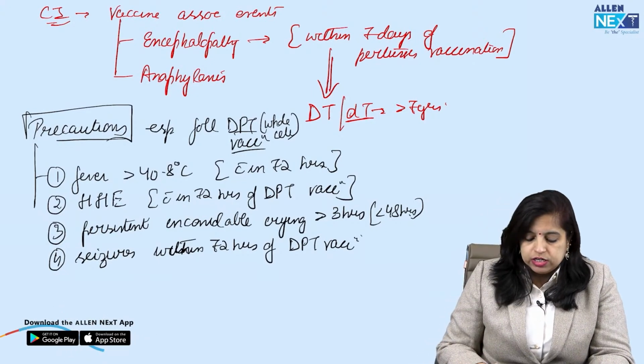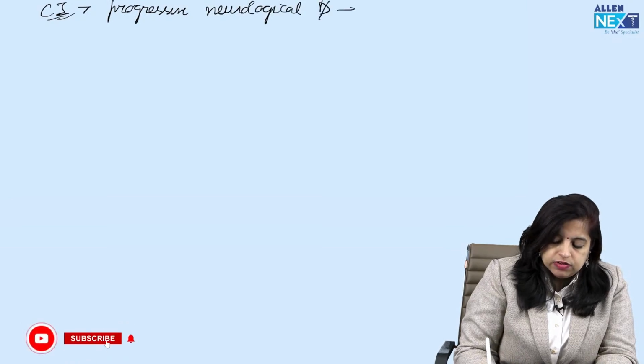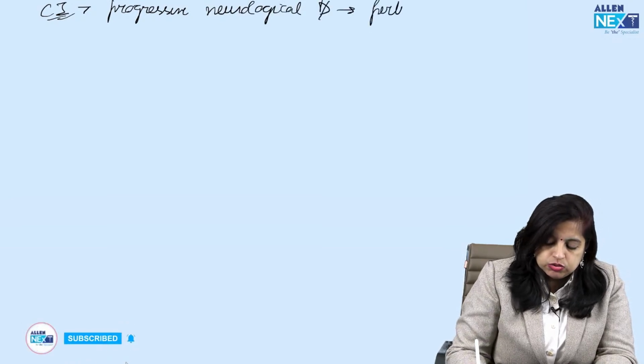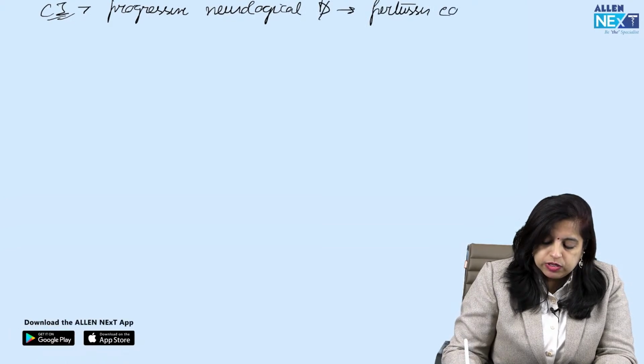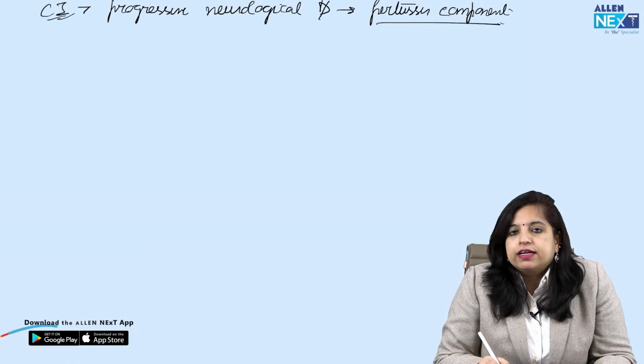One more contraindication which we all should know is कि अगर किसी बच्चे को प्रोग्रेसिव न्यूरोलॉजिकल डिजीज है, उसमें भी हम pertussis vaccination नहीं देंगे. We will not give the pertussis component. We will omit the pertussis component of the vaccine. Remember this. What about static neurological disease?